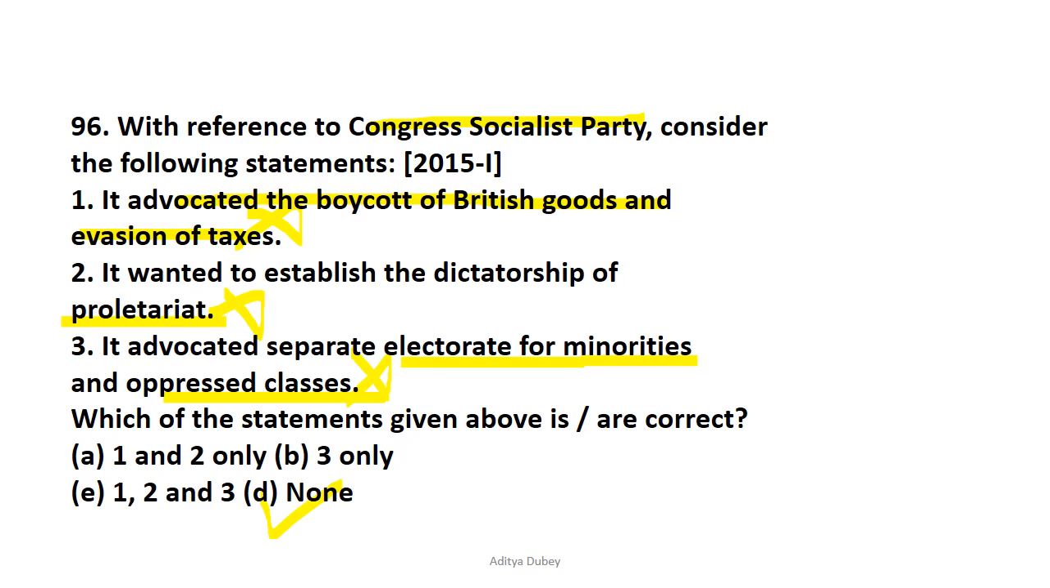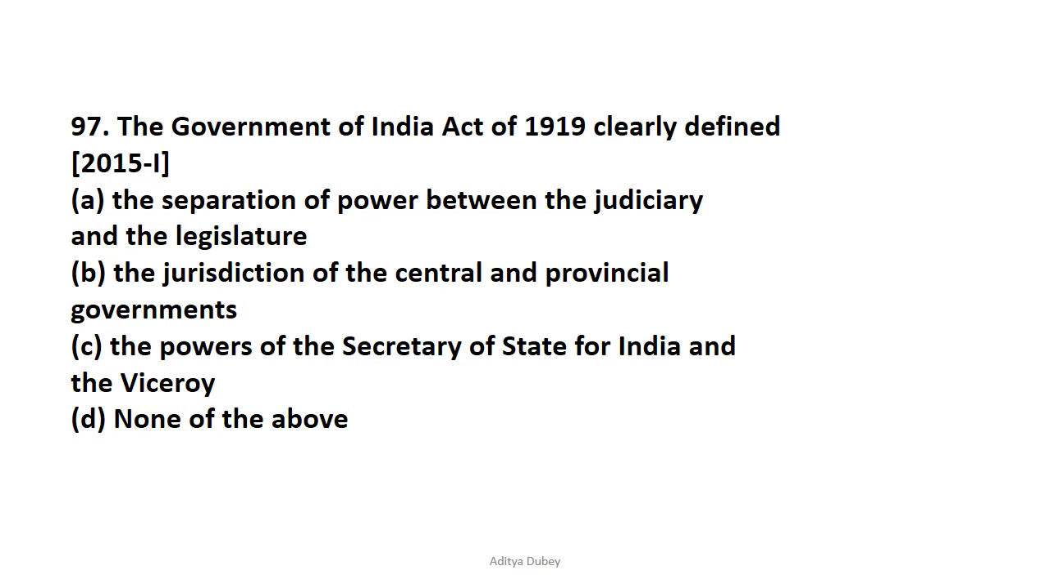Now let's move on to question number 97. The Government of India Act of 1919 clearly defined. So this question had been asked in the year 2015. The correct answer is option B, the jurisdiction of the central and the provincial government. Now the Montague-Chelmsford Reform, which became the Government of India Act 1919, clearly defines the jurisdiction of the central and the provincial government. So the correct answer is option B.